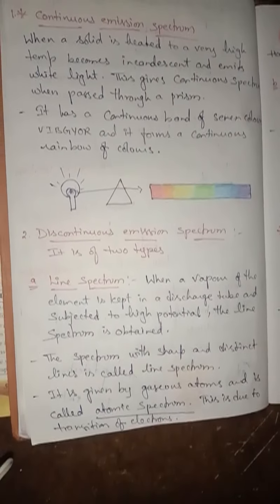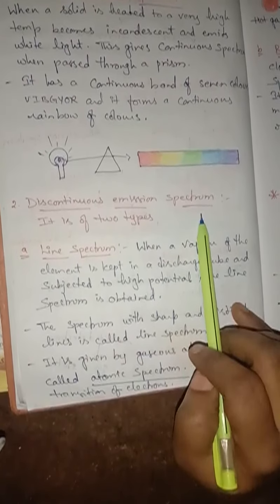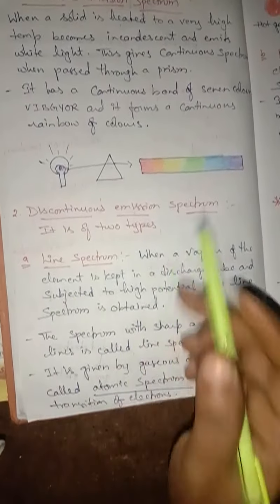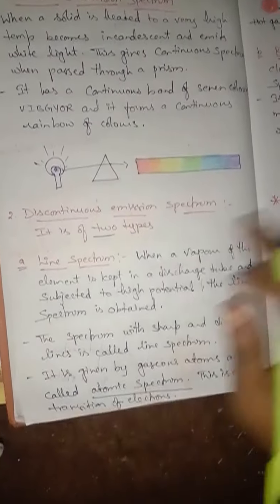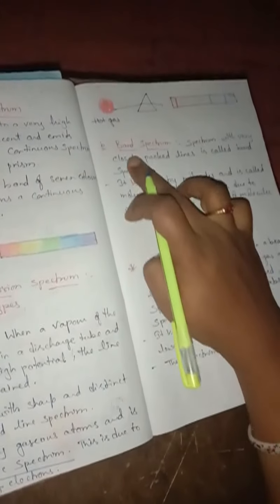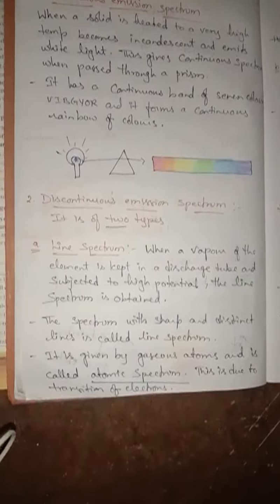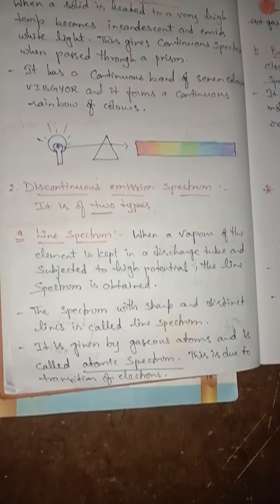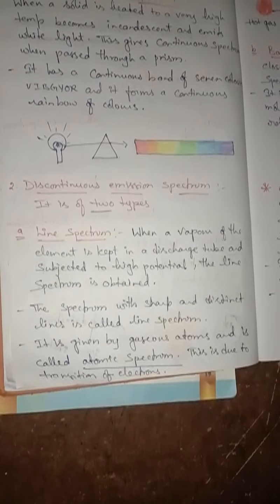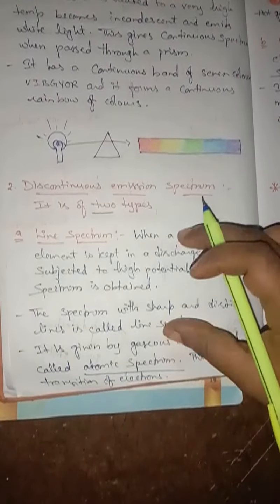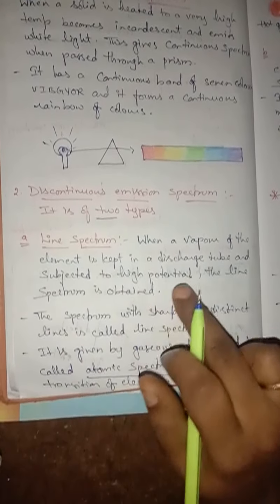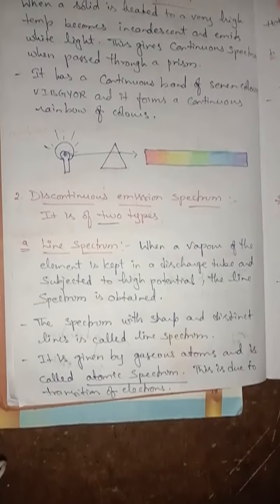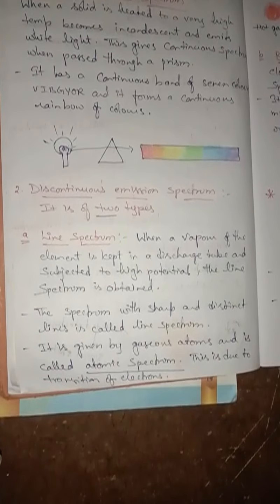Understand, children? So next comes discontinuous emission spectrum. Discontinuous emission spectrum is again of two types: line spectrum and band spectrum. So what do you mean by line spectrum? When a vapor of any element is kept in a discharge tube and it is subjected to high potential, high energy, the line spectrum is obtained.